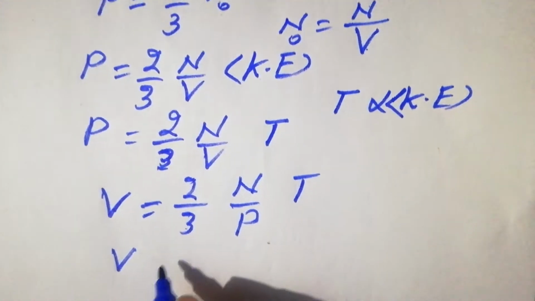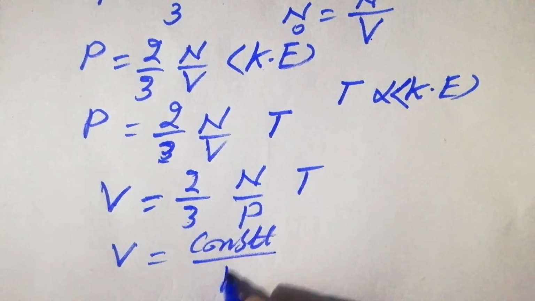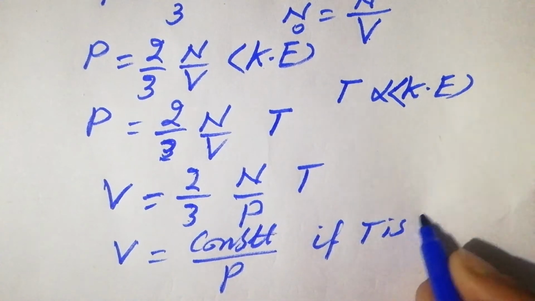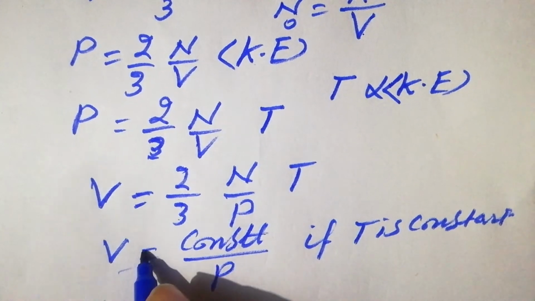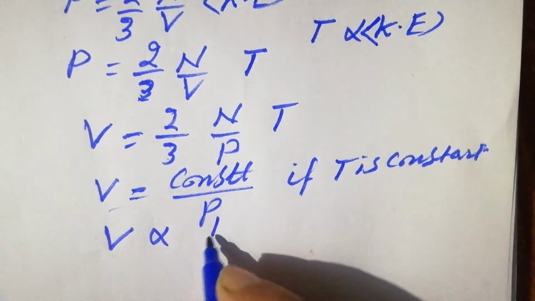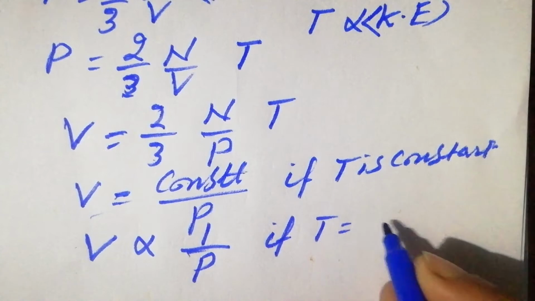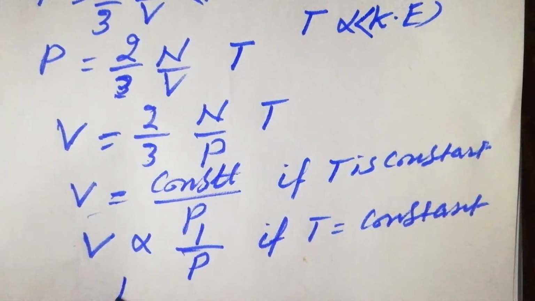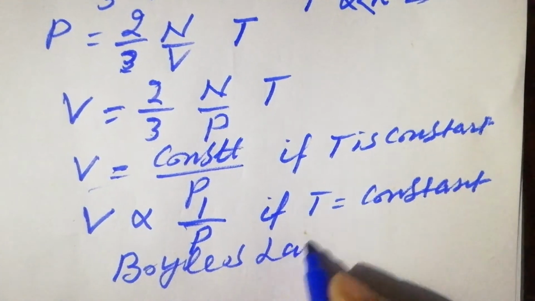So V is equal to constant over P, and in Boyle's law temperature is constant. So the equality sign and constant can be replaced by the proportionality sign. So V is proportional to 1 over P if T is constant. So that is Boyle's law.